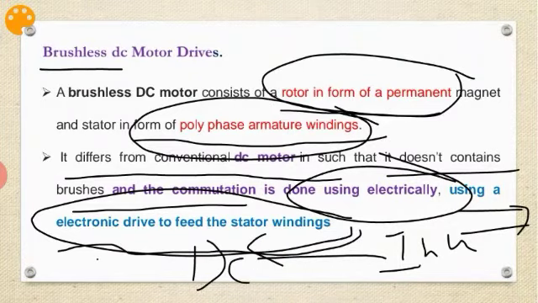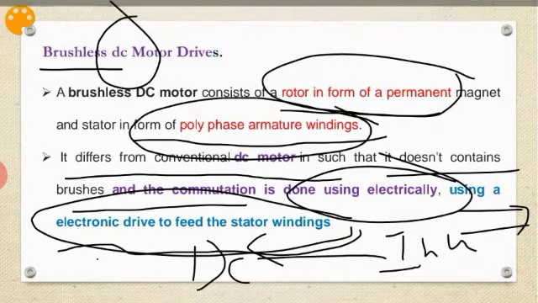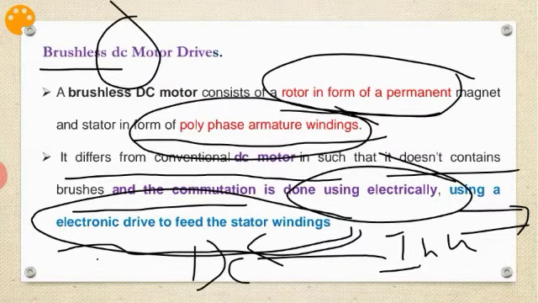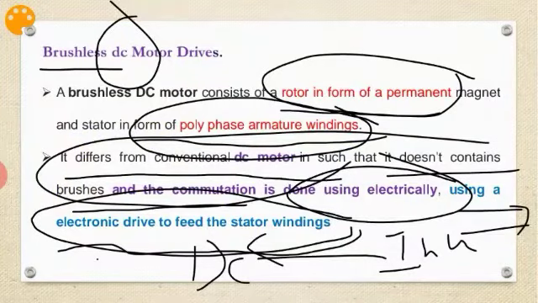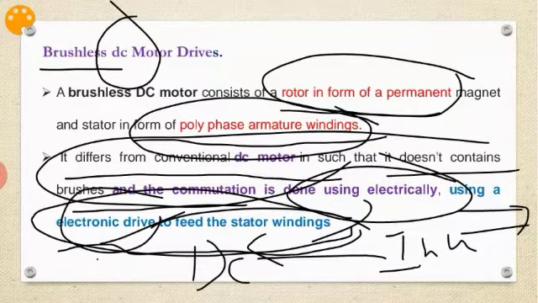I repeat here, the term DC motor I am using here. Don't confuse it. You are feeding the DC supply to the inverter. The inverter converts DC to AC. To overcome this problem, without brushes and commutator, you are using an electronic drive to feed the stator winding. So the electronic drive is nothing but the inverter itself, right?